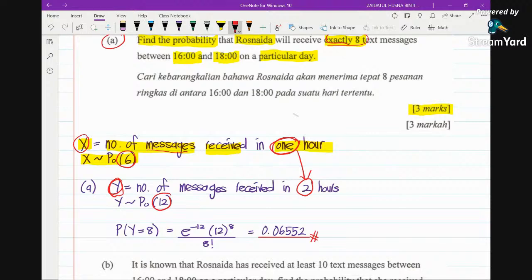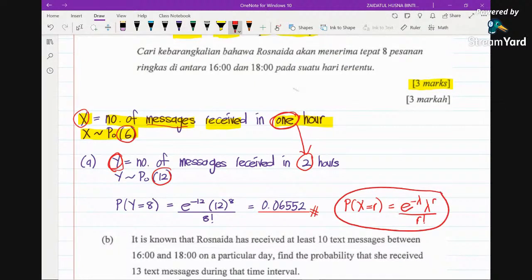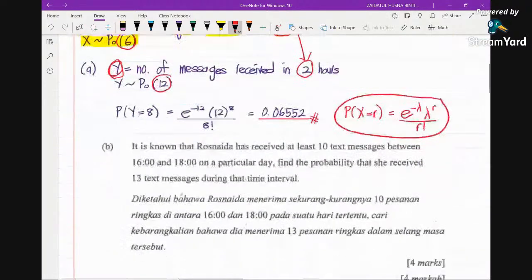In order to answer this one, we just use the formula. The formula of P(X = r) for the Poisson distribution is e to the power of negative lambda times lambda to the power of r, divided by r factorial. You don't have to worry, this formula will be provided in the exam. So we are done with this. As soon as you get this answer, you will get 3 marks. Now let's continue with the next question.